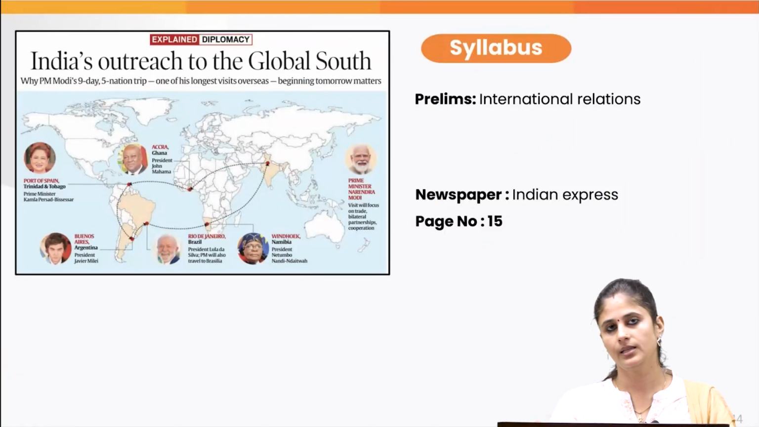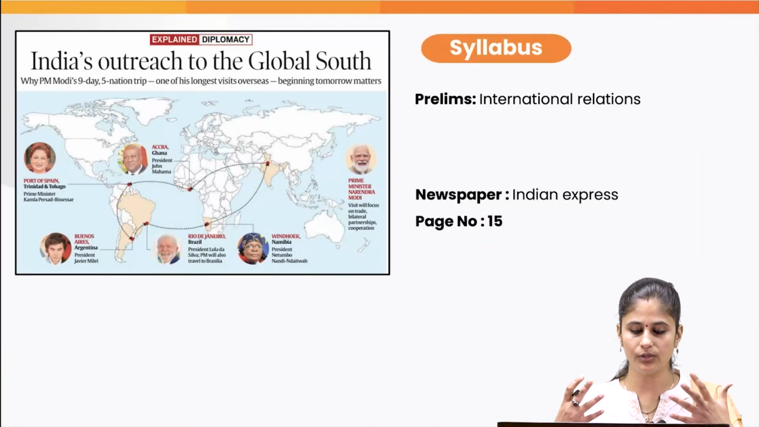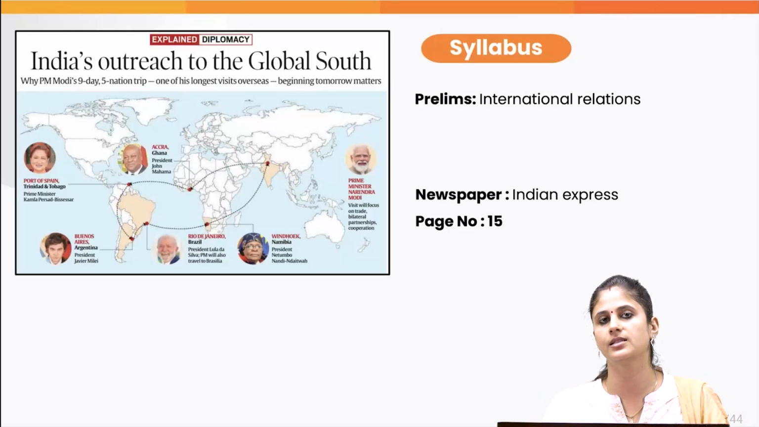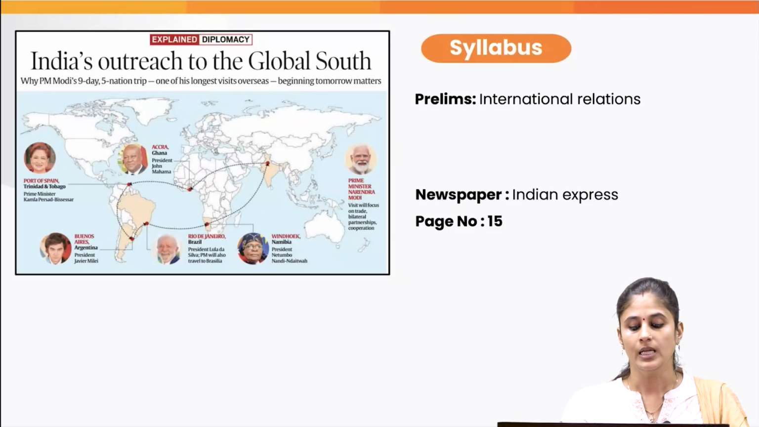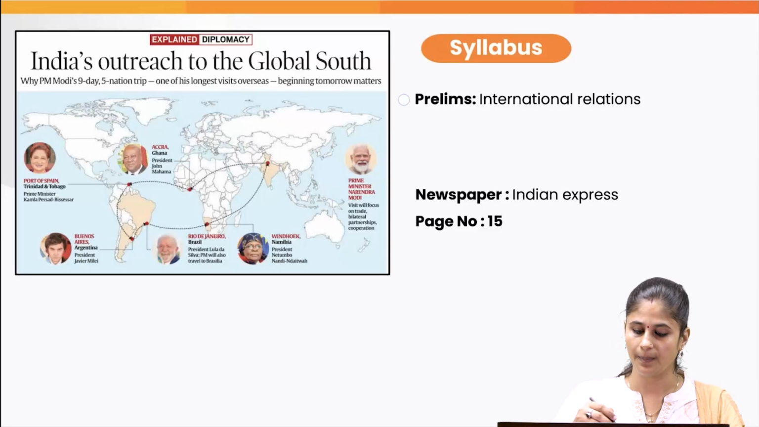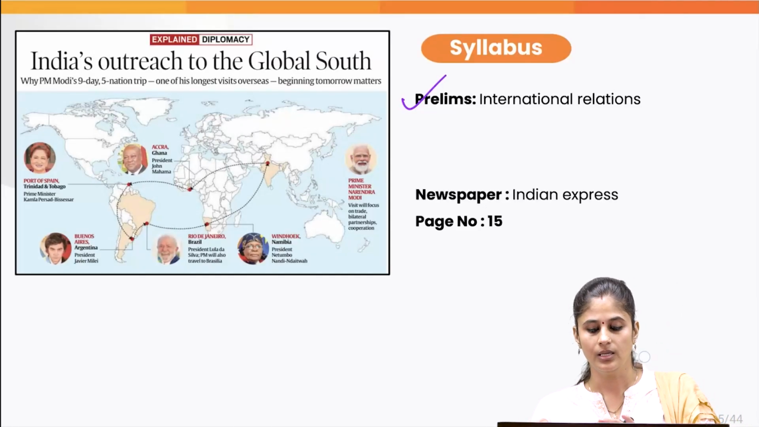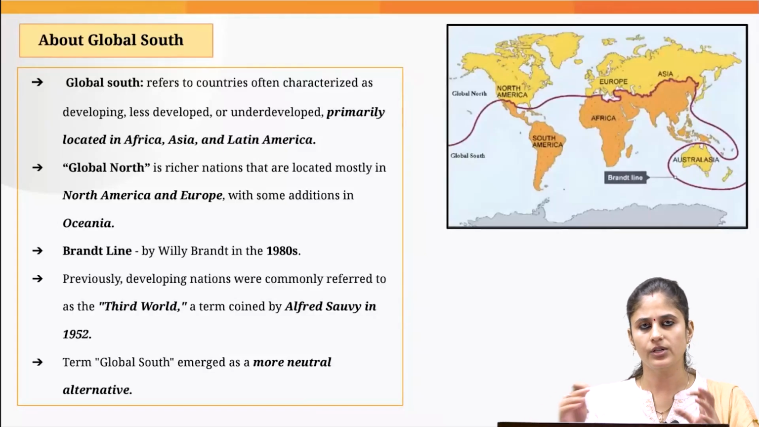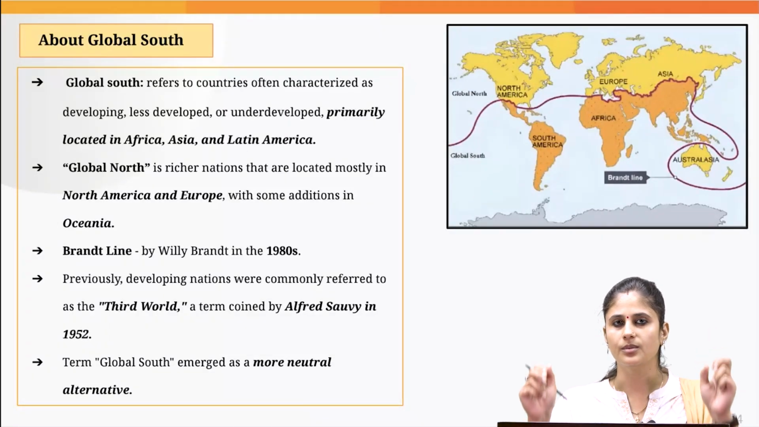Now recently, since India is planning to enhance its relations with the global south countries, the Honorable Prime Minister is on a 5-nation visit currently. This topic we can associate with international relations. First and foremost, let's understand what this term global south is.